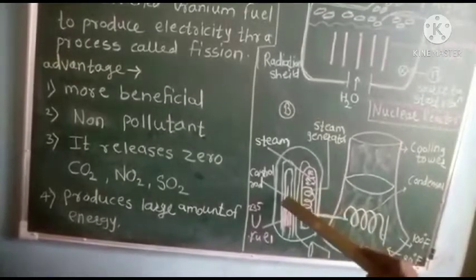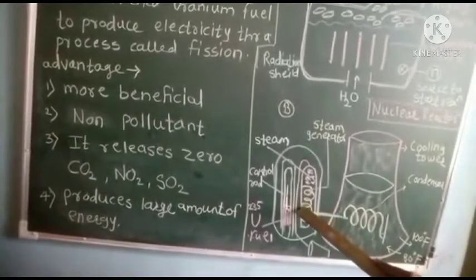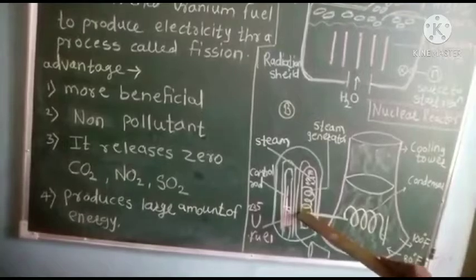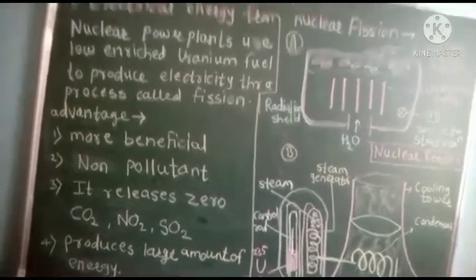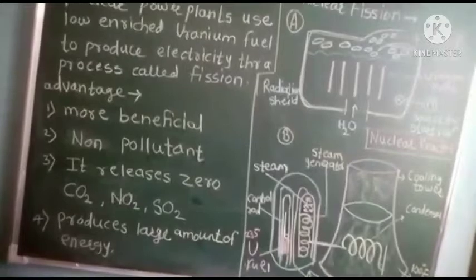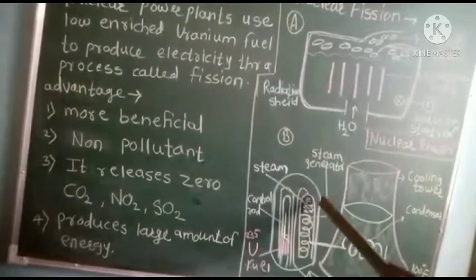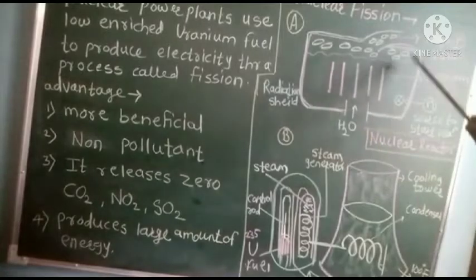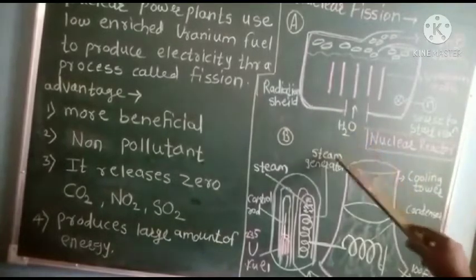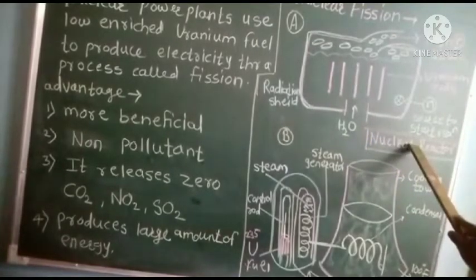Cadmium rods are also inserted into the moderator because they can absorb neutrons, so the rate of the chain reaction is controlled. The energy is released as heat, and therefore more steam is formed by the boiling water in the nuclear reactor.